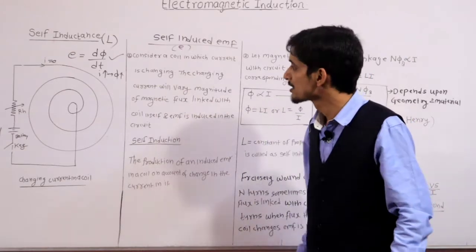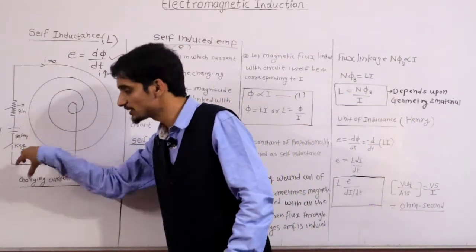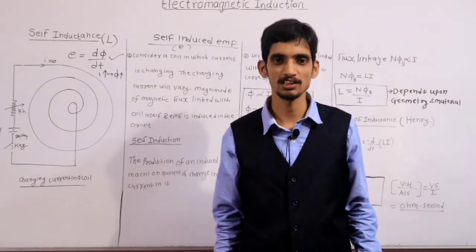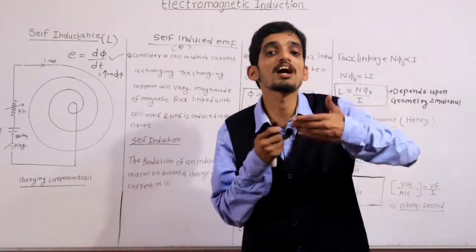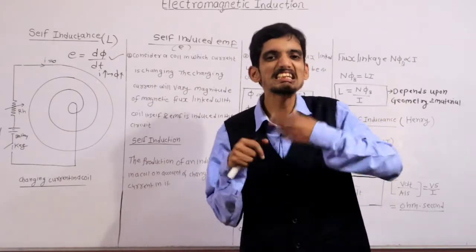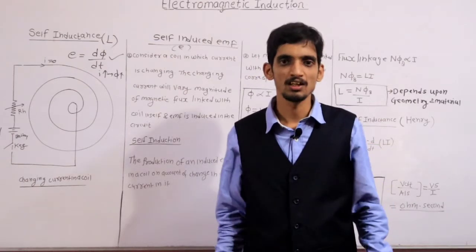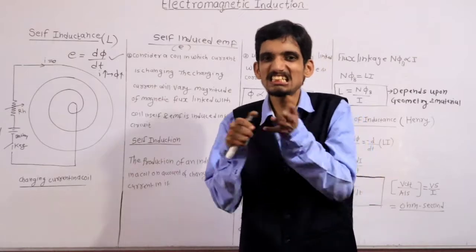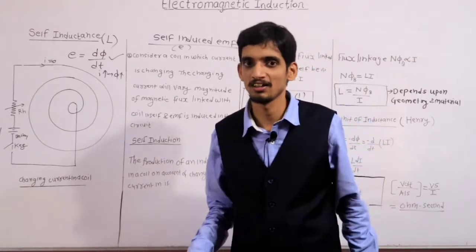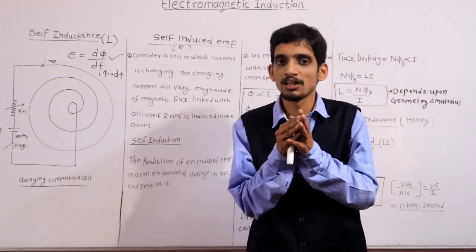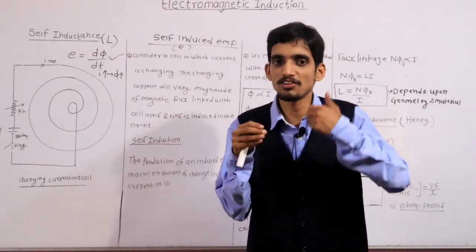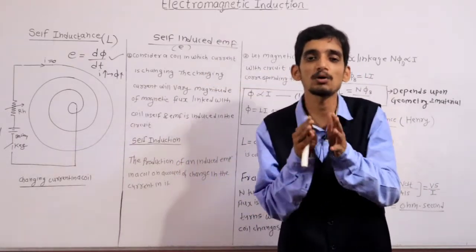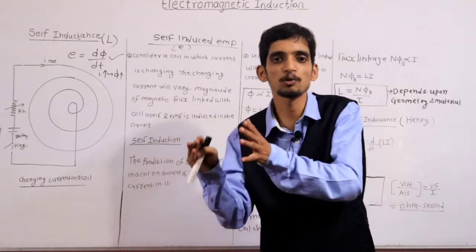Listen here. The current is initially 0 when the switch is open, now suddenly current increases, so the coil does not allow it to change its previous state. So basically reluctance to change in state is called inertia, because inertia means the body or the particular circuit tries to keep its original position. It does not allow a change from its rest position.